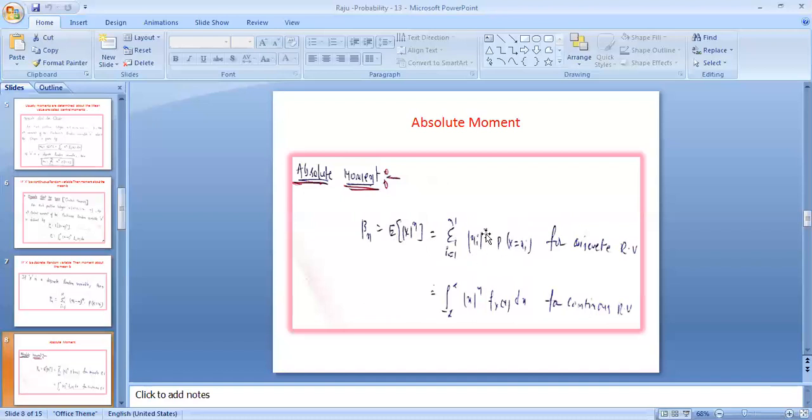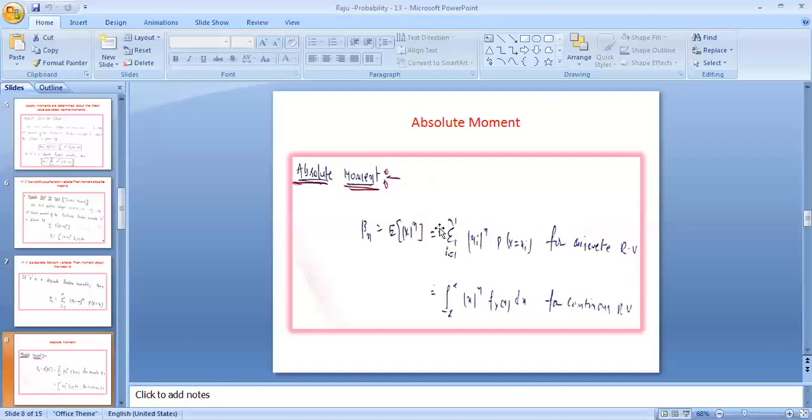xi whole power n into probability of x equal to xi gives the nth moment, which is called the moment about the origin. (xi minus m) whole power n into probability of x equal to xi gives the moment about the mean for nth power.